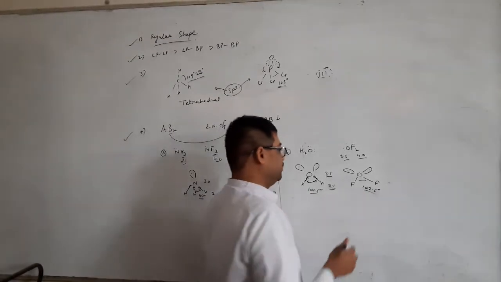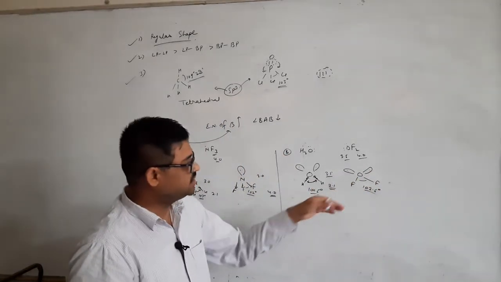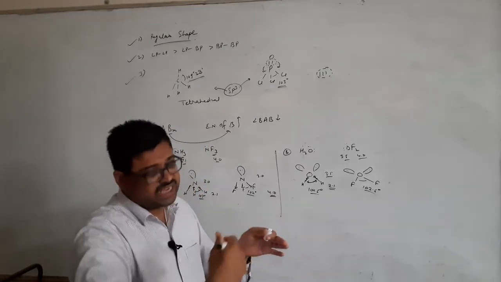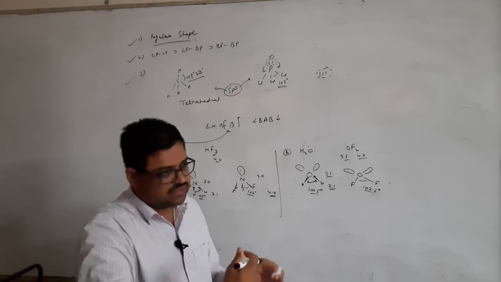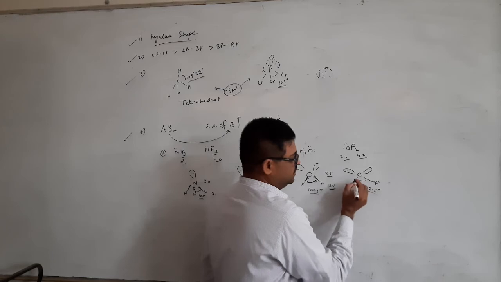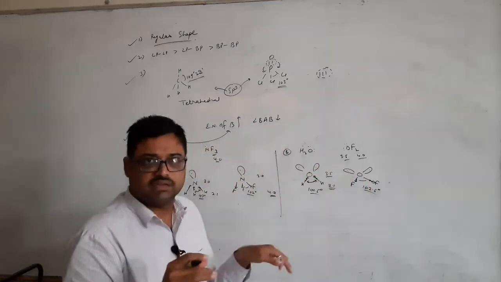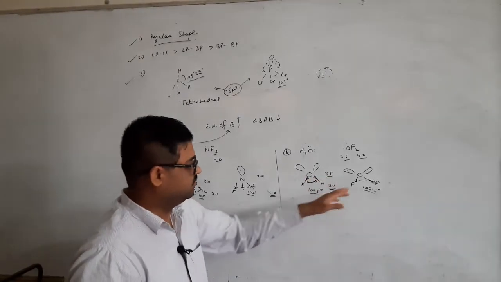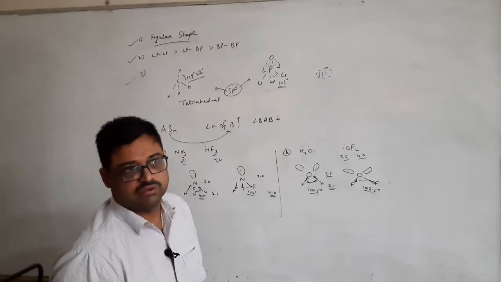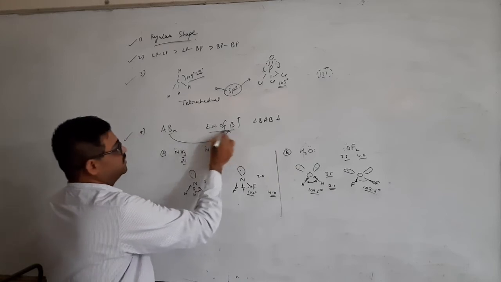So the angle will be more than 102 degree, that is 104.5 degree. But if we are talking about OF2, then just the opposite phenomenon is there. As you know, fluorine has more electronegativity. Now the bonded electrons will slightly shift towards fluorine. So they have some distance from the oxygen atom, so they will feel less repulsion, then the angle will be reduced. The angle will be less than this. So this is clarified now.